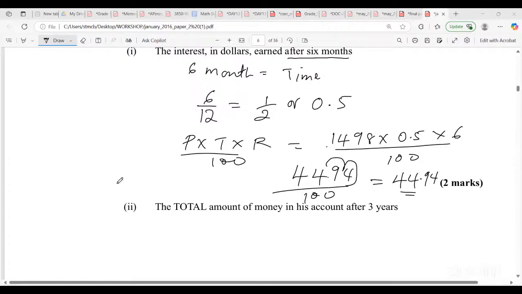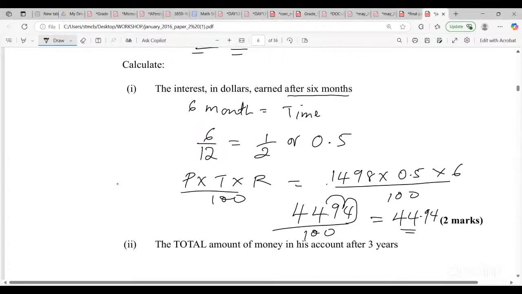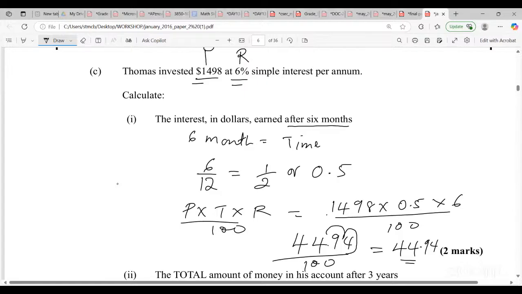All right. So what they want is the amount. So basically, we're going to go back up to the top. Originally they gave us 1,498. The rate is 6%, but this time the time is going to change to 3 years. So bear that in mind. And they want the amount in the account after 3 years.